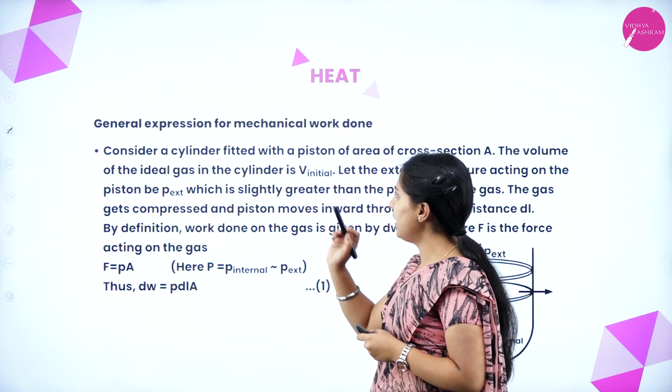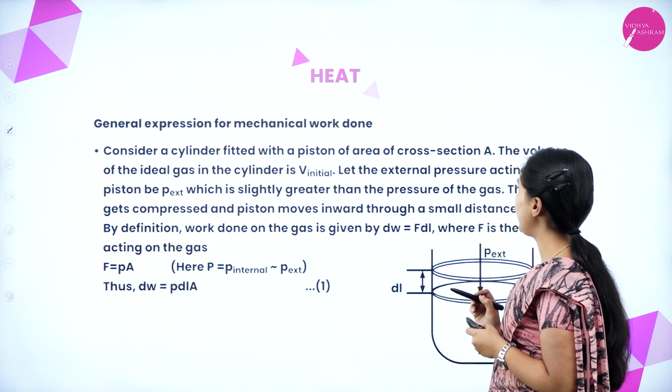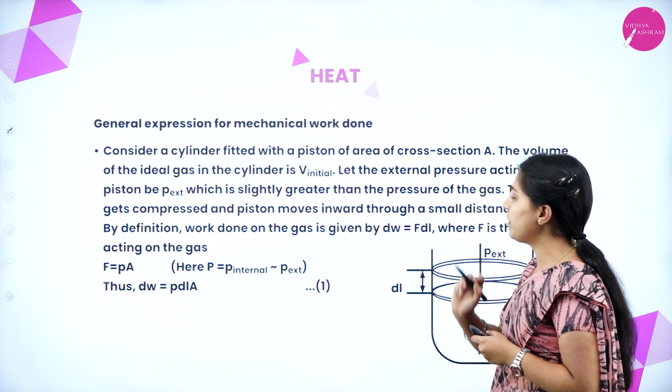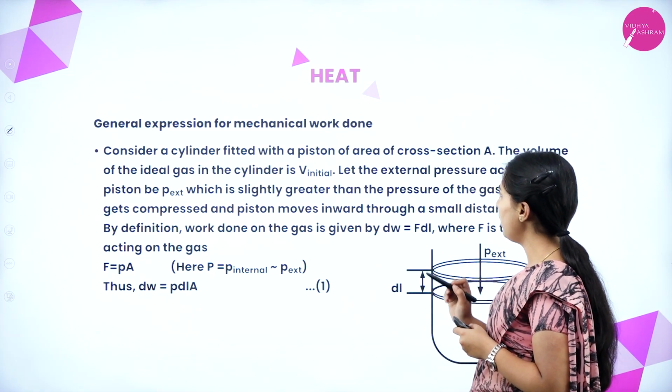Consider a cylinder fitted with a piston of cross-sectional area A. The volume of the ideal gas in the cylinder is V initial.